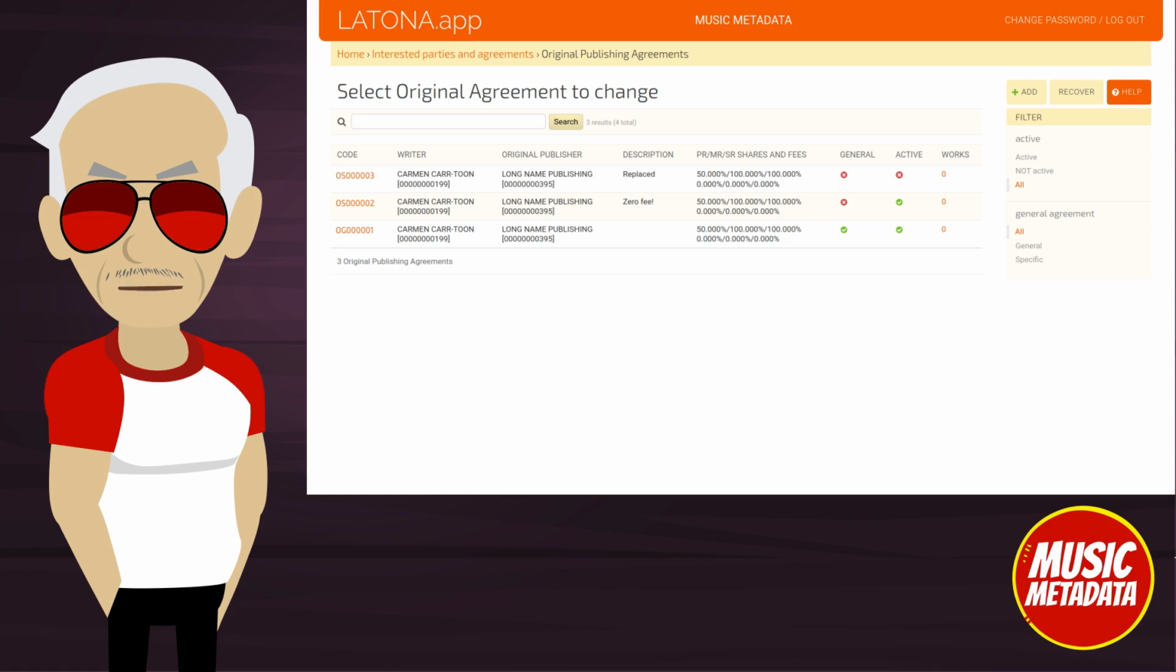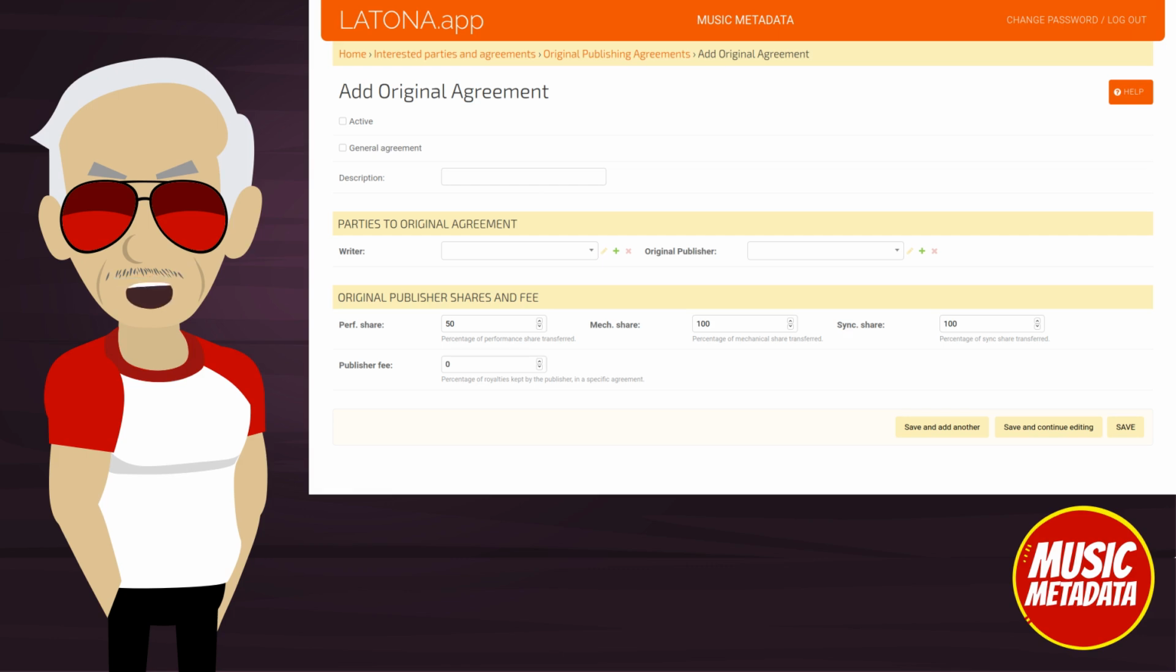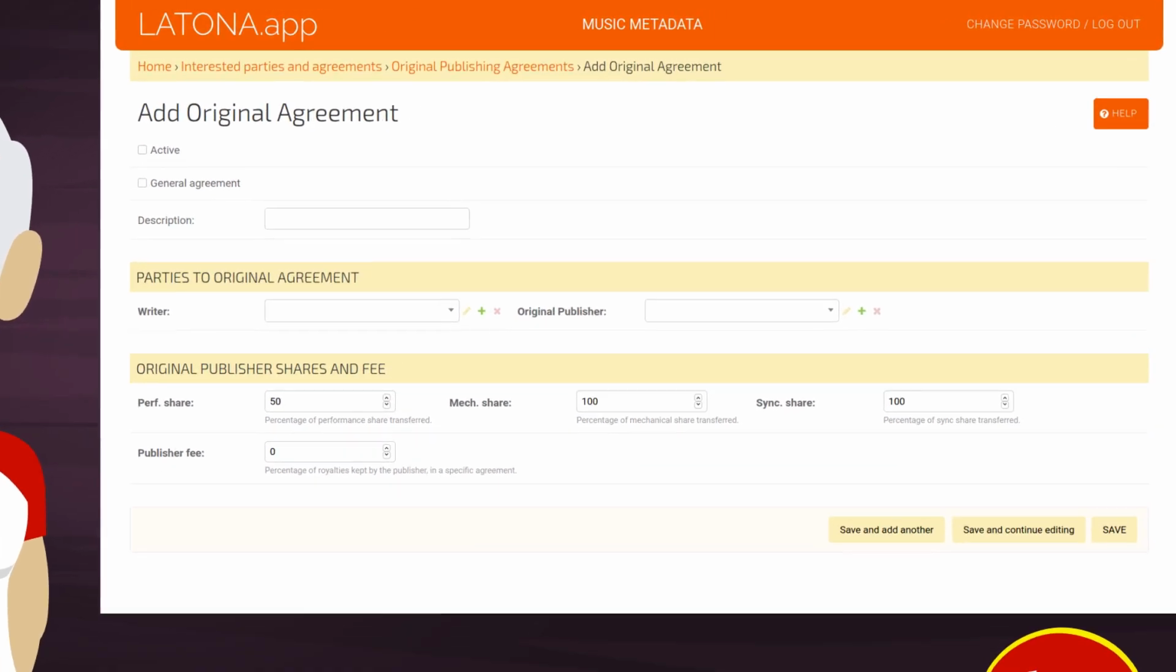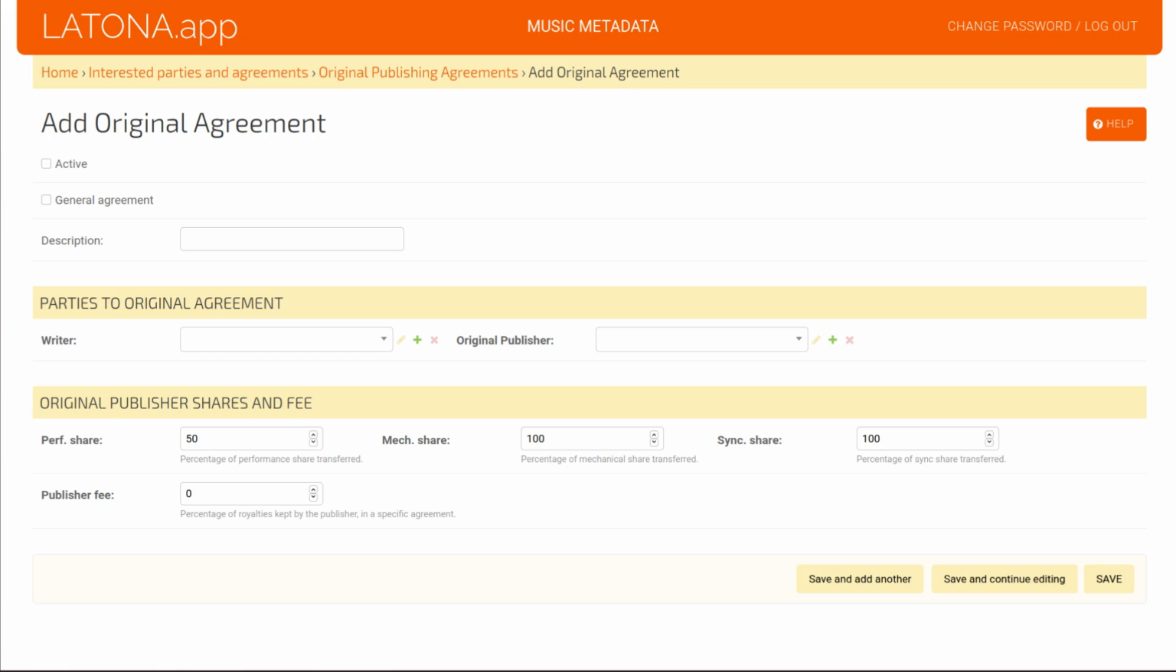Let's add an agreement for Toonson. In the Add view for original agreements, we have 3 sections. In the top one, you can set an agreement as active or inactive, as general or specific, and enter an internal description. Note that, by default, an agreement is set to inactive. Also note that one writer can have only one active general agreement. We will cover this again when we will be covering entering musical works.